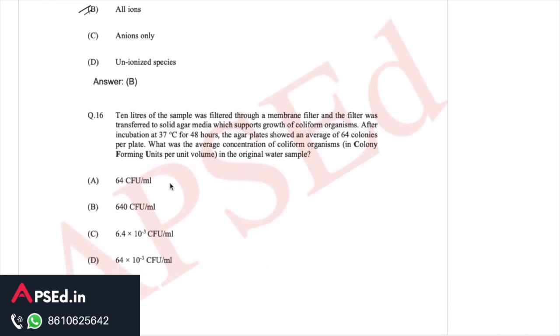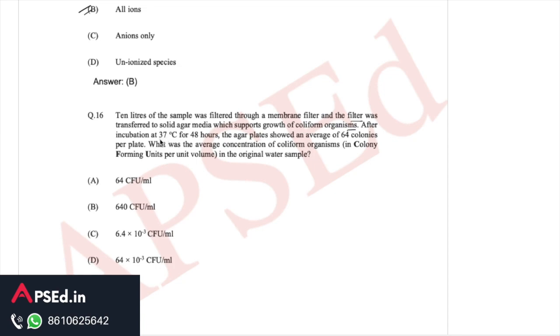Then the next one is related to the plate agar test. It says 10 liter of sample was filtered through a membrane filter and the filter was transferred to solid agar media which supports growth of coliform organisms.